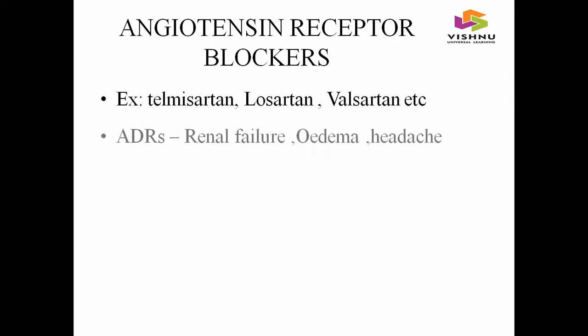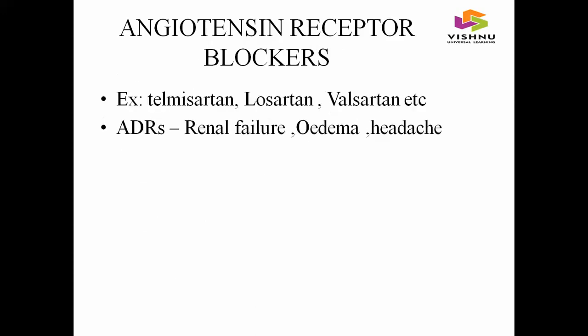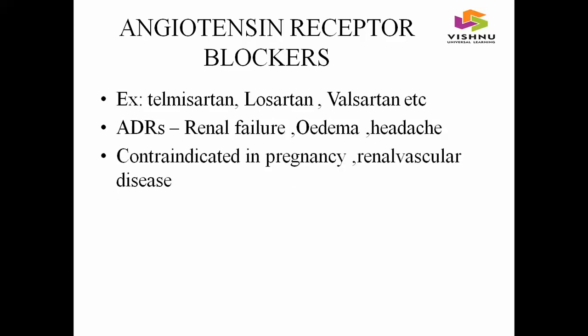And coming to the next class, angiotensin receptor blockers, examples include telmisartan, losartan, valsartan, etc. ADRs of angiotensin receptor blockers include renal failure, edema and headache. These drugs are contraindicated in pregnancy and renovascular diseases.